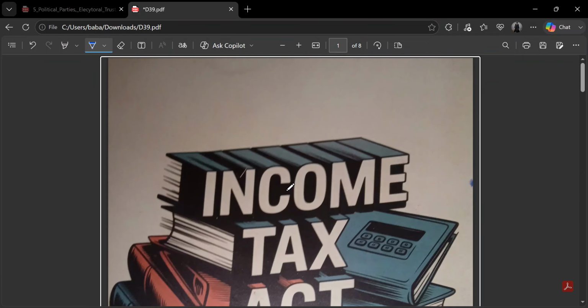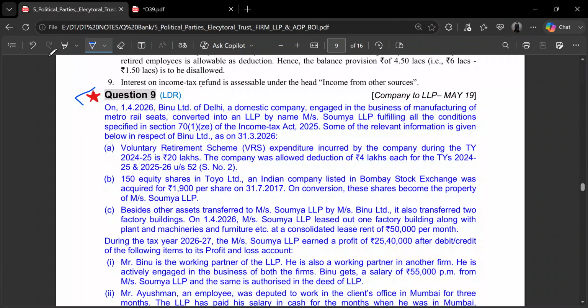Now there's a question which is a comprehensive question. It covers many cases related to this, and it's worth a read. On 1st of April 2026, Bino Limited of Delhi, a domestic company, gets converted into an LLP. This is the case of succession of an unlisted public company into an LLP. This is allowed, and in this case, they are allowed to carry forward the business losses.